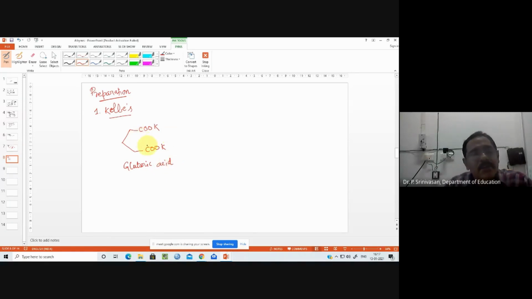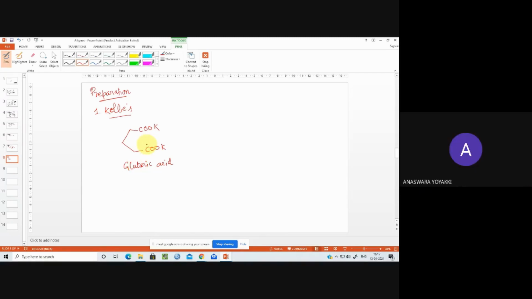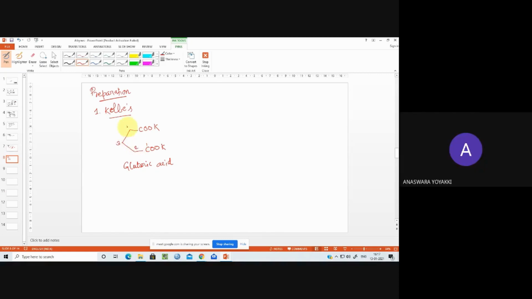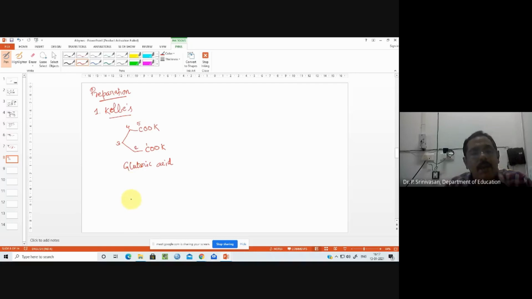So count the number of carbon atoms. How many carbon atoms are there? Starting from here, 5. For this one, you have to include the acid carbon atoms also. So 5 carbon atoms, therefore it is the pentane system. To the pentane, it is an acid, but there are 2 acid groups, therefore it is pentane dioic acid. So that is the IUPAC name.